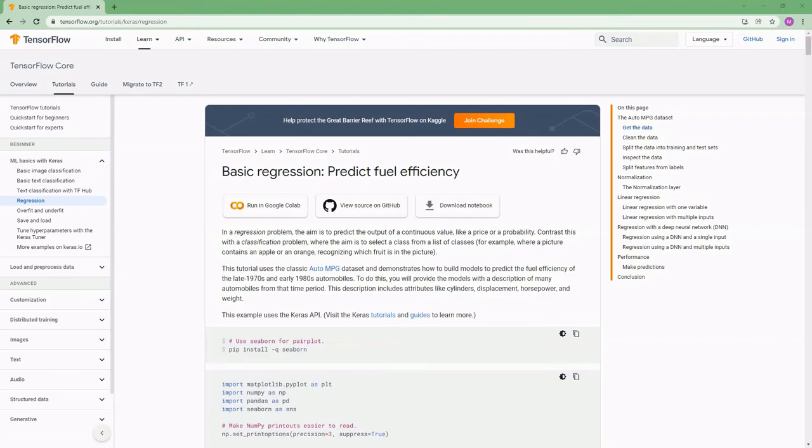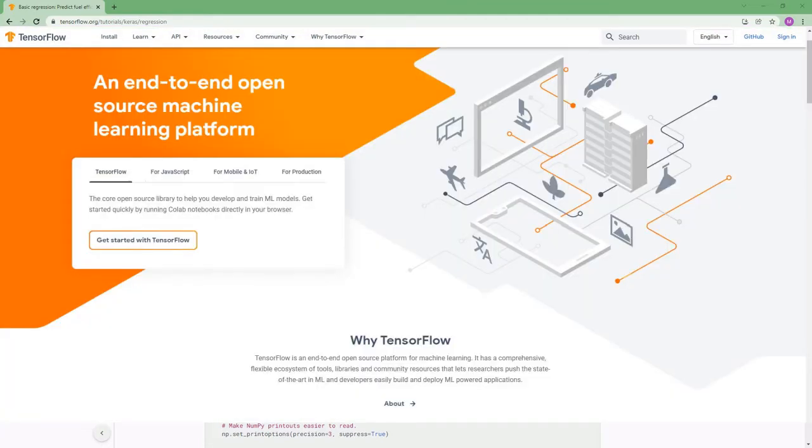In this video, I would like to deploy a machine learning model using Docker and TensorFlow Serving. You need to already have an understanding of what Docker is and what TensorFlow is and how to build a classifier and train a machine learning model.